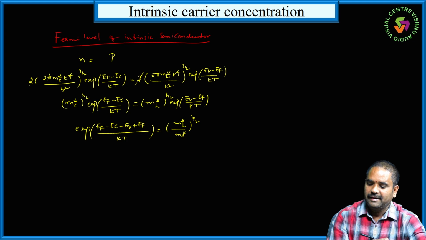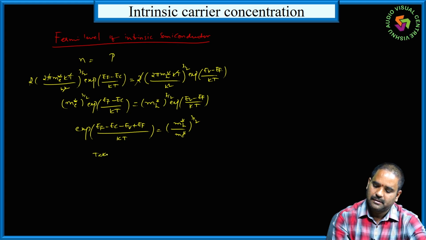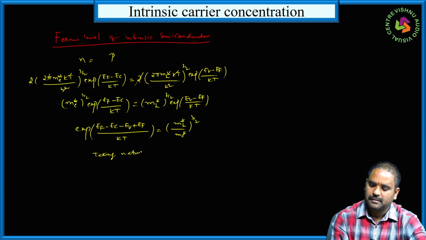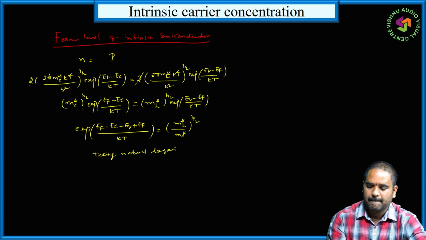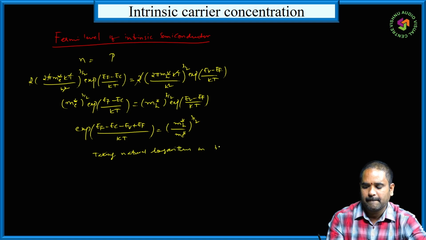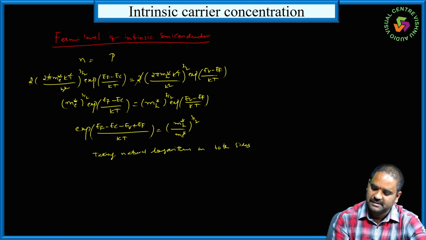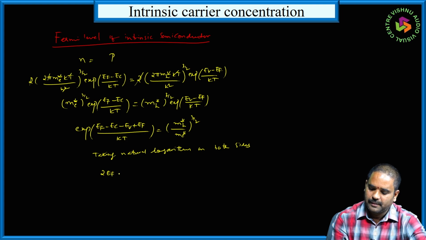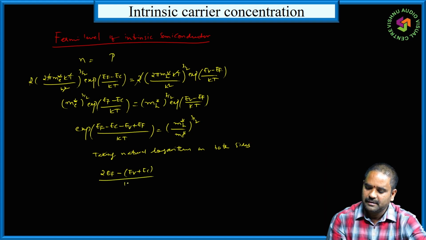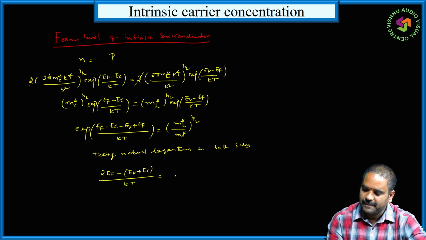Taking natural logarithm on both sides, this can be written as 2EF minus (EV plus EC) divided by KT is equal to the natural logarithm ln of (MH star by ME star) to the power of 3 by 2.